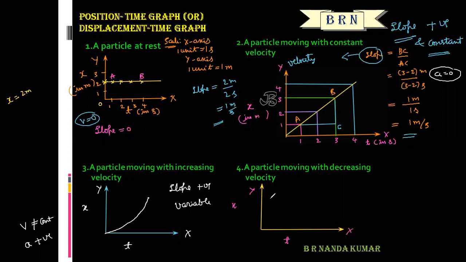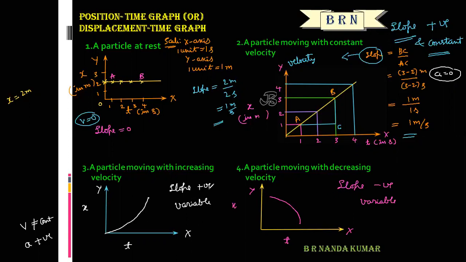So here we will get the graph like this, a decreasing curve. In this graph, the slope is not positive, slope is negative, and again that is variable. So this is time rate of decrease in velocity of a particle. As the time increases, the velocity gradually decreases. Slope of this graph is negative and the slope is variable.